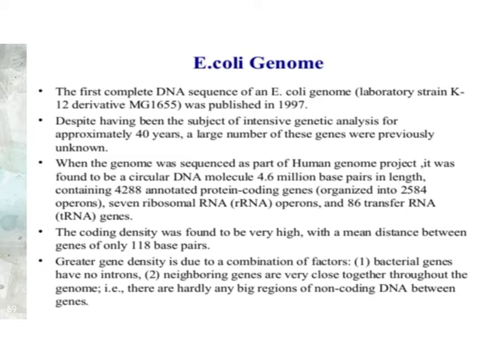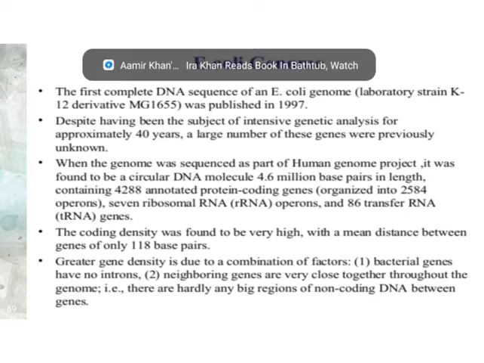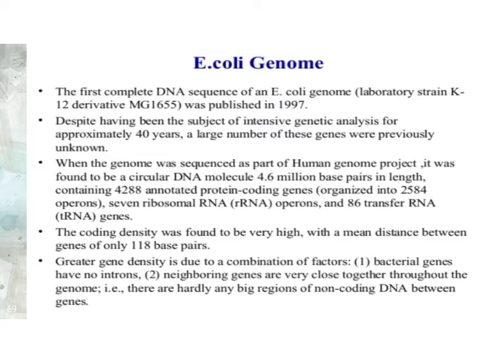There are some factors due to which E. coli is used as a genetic model. Let's see which are the factors. First, bacterial genes have no introns. When we study genetics, the gene or the DNA, two types of structure are present: intron and exon.